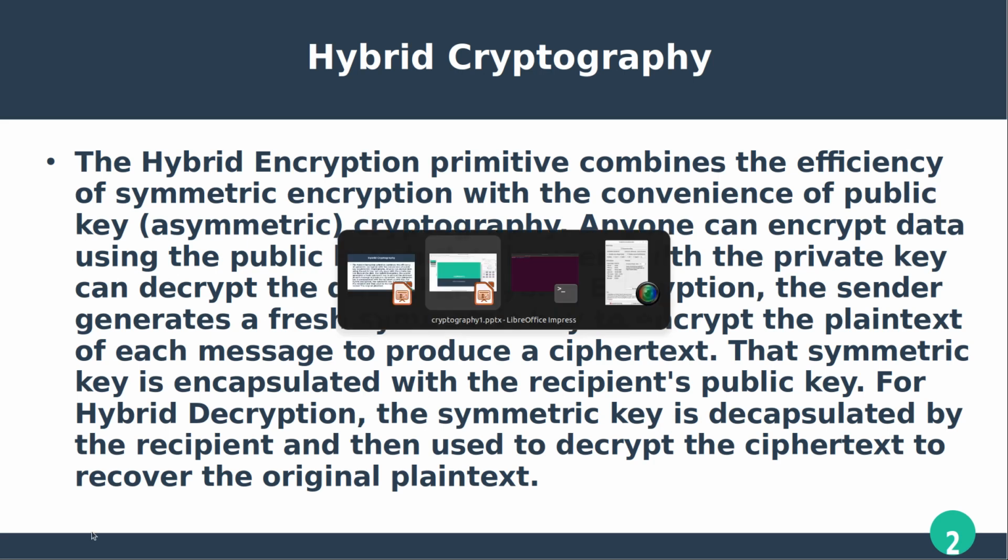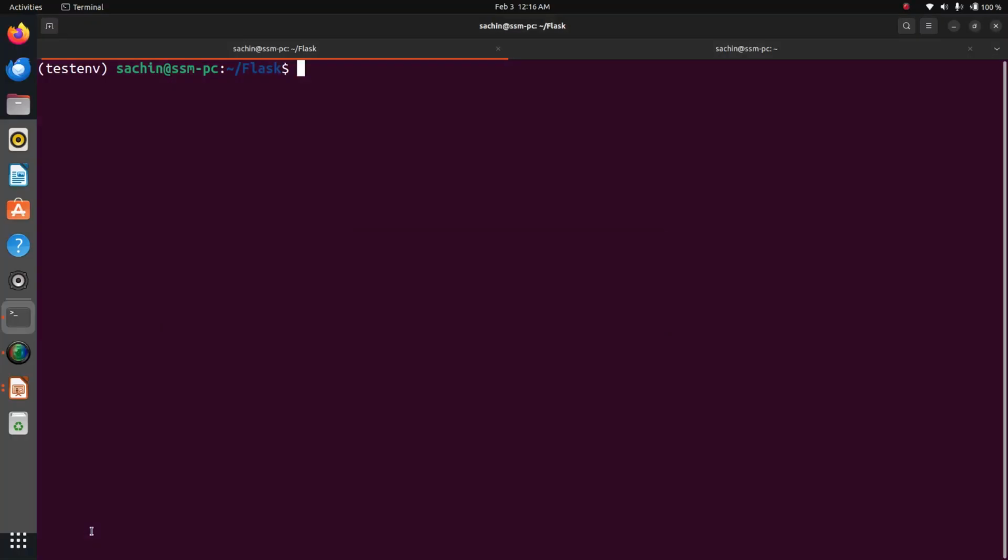So we will go through the program part. First of all, I will show you the file which I want to encrypt.